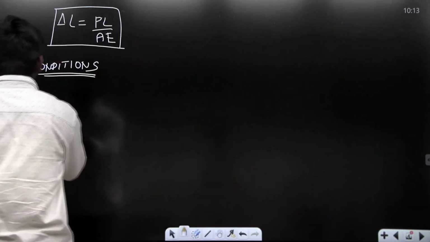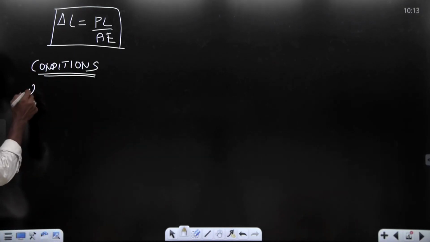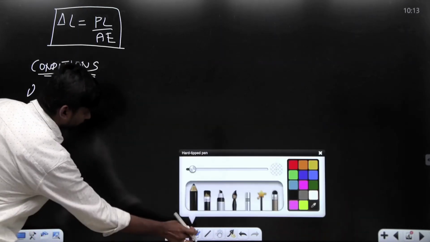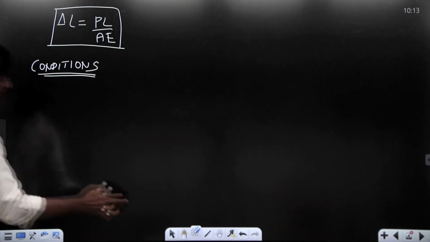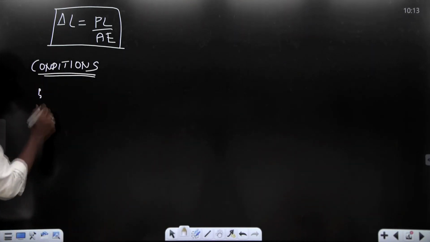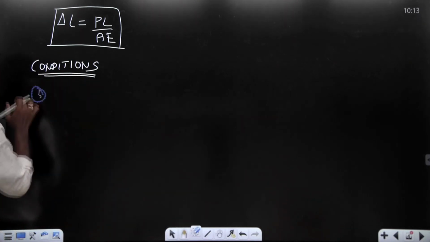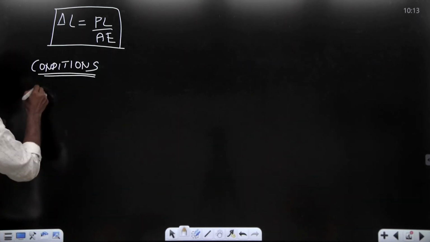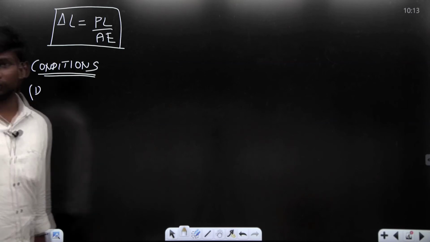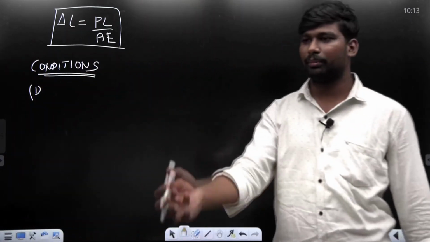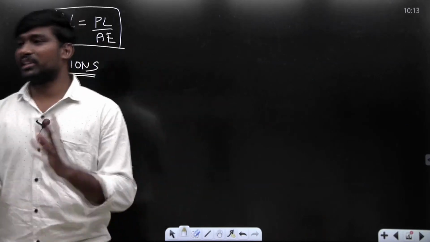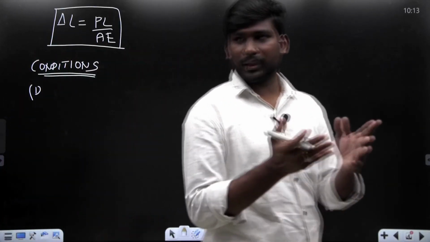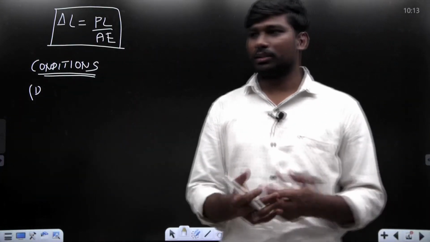the first condition is the member should be prismatic. I already defined what prismatic is. Prismatic means the cross-section dimension does not change throughout the length.